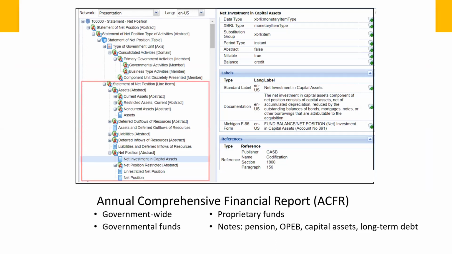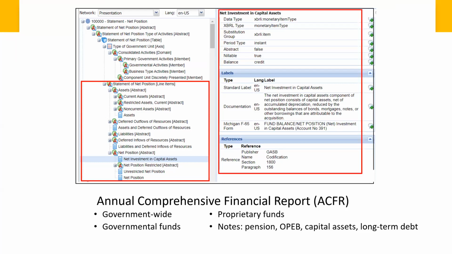On the left is how the data would typically appear in a presentation, just like a balance sheet, with assets followed by deferred outflows, then liabilities, then deferred inflows. On the right side, this viewer shows the characteristics of the concept net investment in capital assets. This captures the same data about the data, or metadata, that we discussed earlier when looking at financials for the City of New York and the College of DuPage.